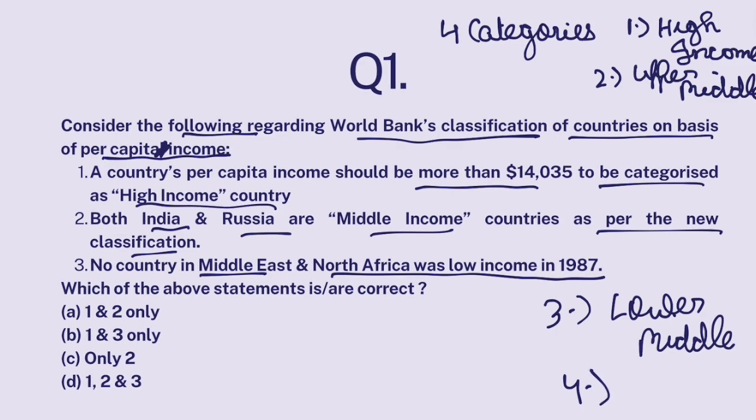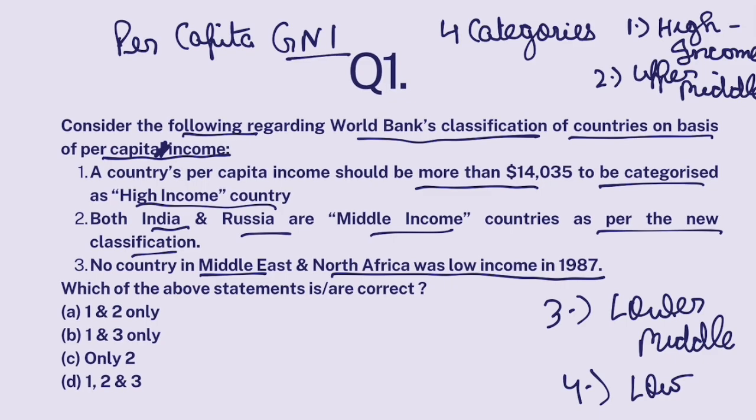And category number 4, the lowest, is low income countries. Now, the eligibility for getting into one of the categories is actually based on per capita gross national income. What is per capita gross national income? Basically, it's the gross national income of a particular country divided by its population.